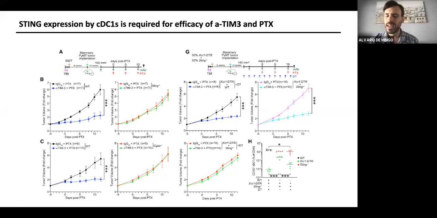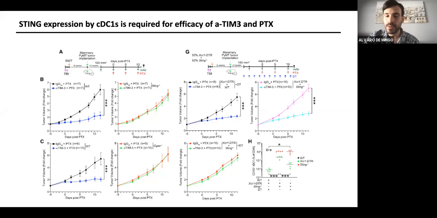So on the right side, we have the more complicated in vivo experiment that we did, which was trying to make a chimera where we were injecting two different types of bone marrow. On the one hand, we have the XCR1 wild type or XCR1 with a STING. So this XCR1 DTR, we are only able to deplete dendritic cells type 1 when we treat with diphtheria toxin. But since it's the first image, we still have some bone marrow coming from the wild type, so we still are able to see this effect.